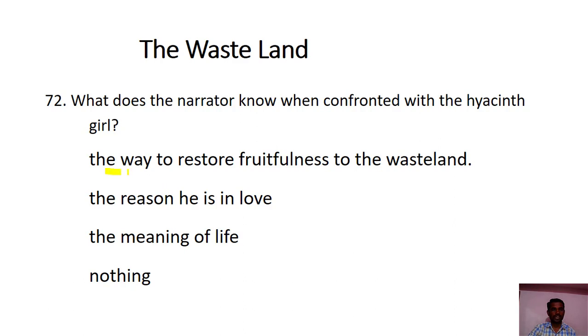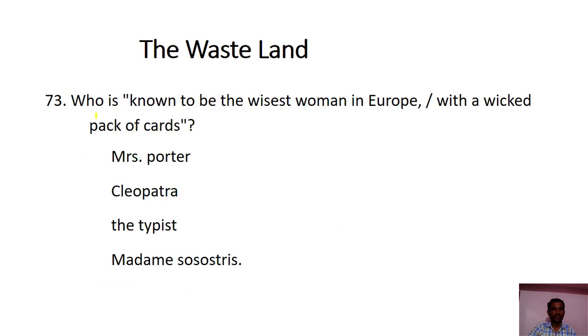The right answer is nothing. Who is known to be the wisest woman in Europe, with a wicked pack of cards? Mr. Spolter, Cleopatra, the typist, or Madame Sosostris. The right answer is Madame Sosostris.